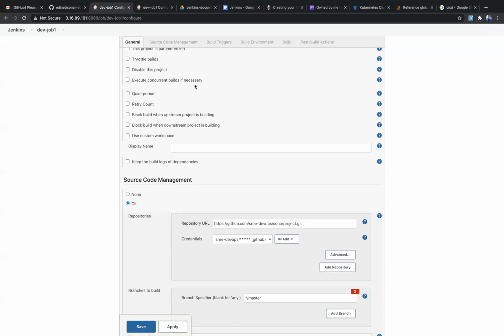changes in the job in the repo, so jobs will be triggered multiple times. So that you want to enable this job, then you need to select this execute concurrent builds. I mean, in the GitHub repo, the build needs to be triggered when there is a modification in the repo to the previous job. So if there is no modification, what is the use of triggering the build? So that is why people don't select this concurrent builds.